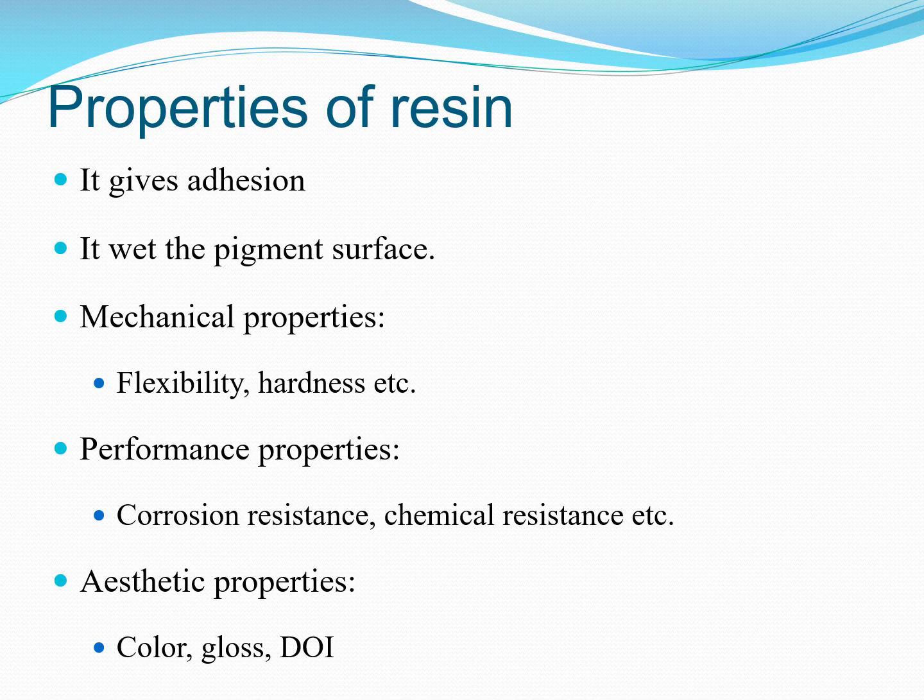It gives some mechanical properties to the metal or to the substrate, that is flexibility and hardness. Performance properties include corrosion resistance, chemical resistance, solvent resistance, lubricant oil resistance. So there are so many performance properties. Then aesthetic properties. Aesthetic properties include color, gloss, shine, DOI, that is the distinctness of image. So these are some properties of resin that it imparts to the coating, right? So this is all about the introductory part of resins. In coming slides, we'll see in detail about all the types of resin that we have seen. Thank you.